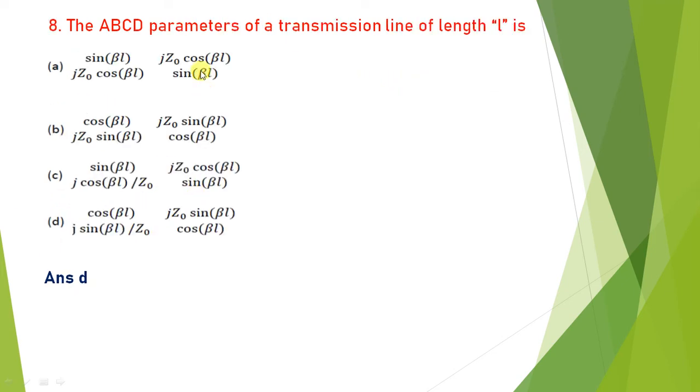Okay, the ABCD matrix of a transmission line of length L, that is equal to what? So it is one of the examples, and the answer is D, because A in that case is equal to cos beta L, D is the same, cos beta L. Okay, and B is equal to jZ0 sin beta L, and C is equal to jY0 sin beta L. So Y0 is equal to 1 upon Z0. So that is only satisfied with the option D. So the answer is D.